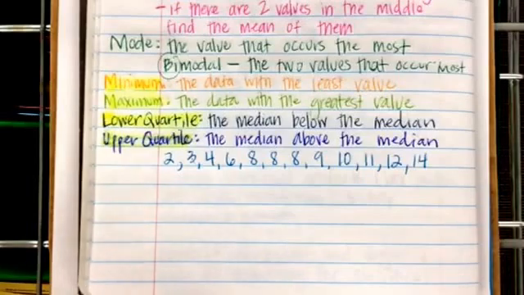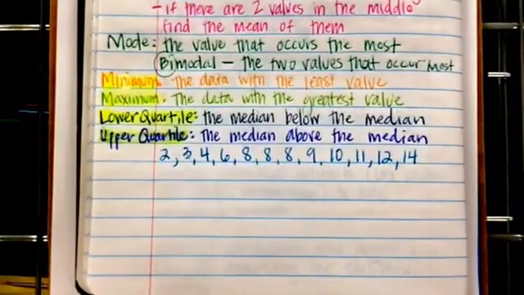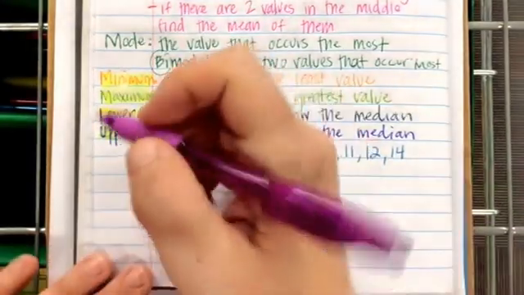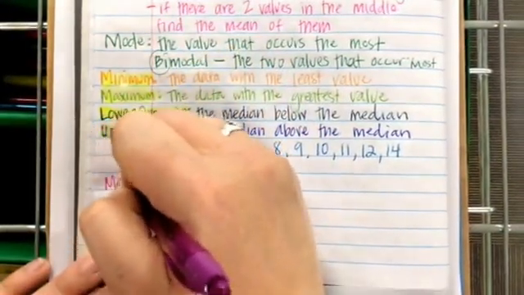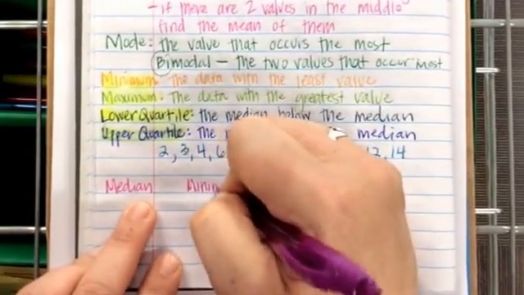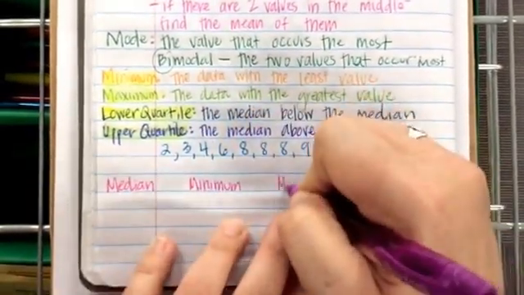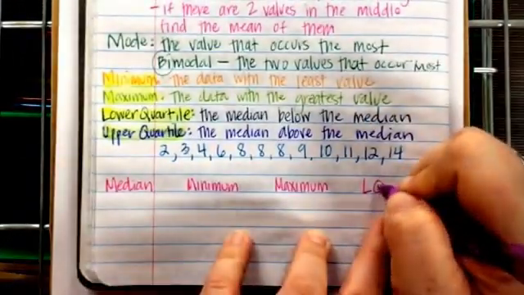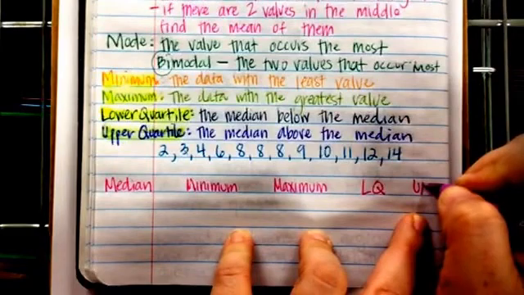So that's our data set. If you're going to do a typical 5-number summary, that means the median, the minimum, the maximum, the lower quartile, and the upper quartile.